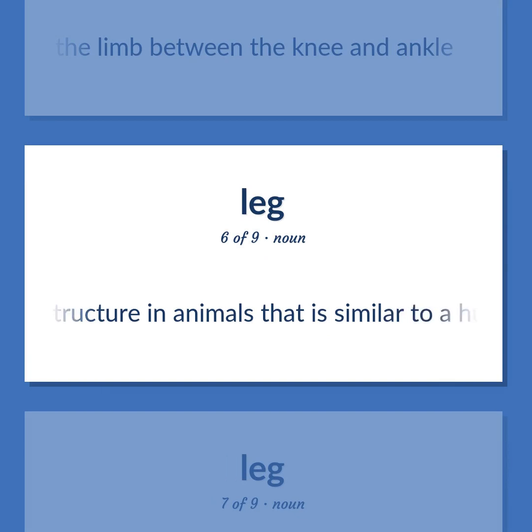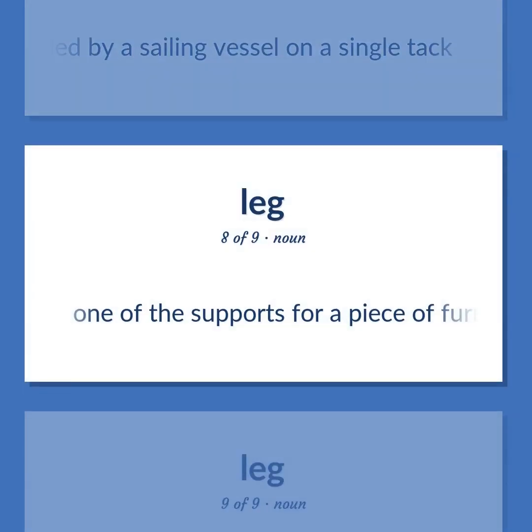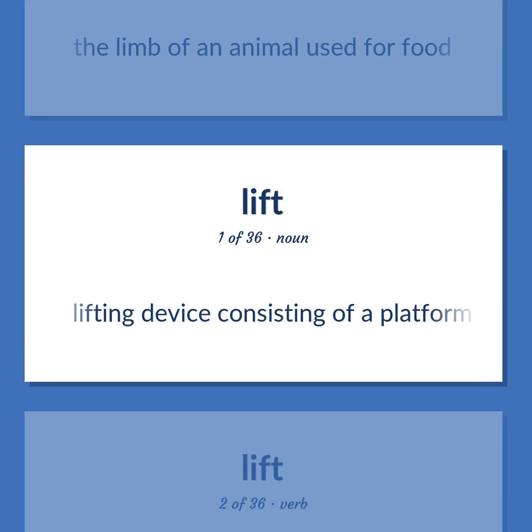A structure in animals that is similar to a human leg and used for locomotion. Nautical. The distance traveled by a sailing vessel on a single tack. One of the supports for a piece of furniture. The limb of an animal used for food. Lifting device consisting of a platform or cage that is raised and lowered mechanically in a vertical shaft in order to move people from one floor to another in a building.